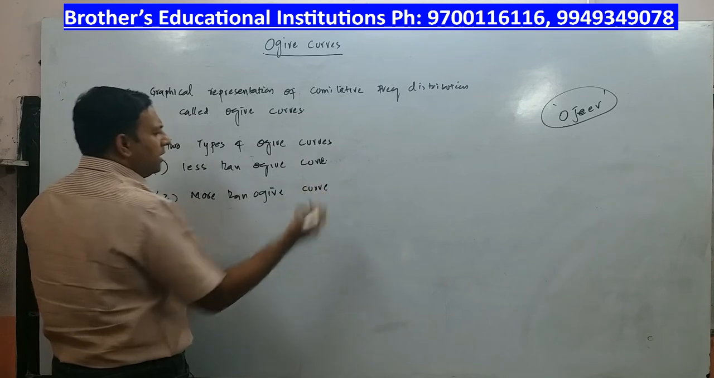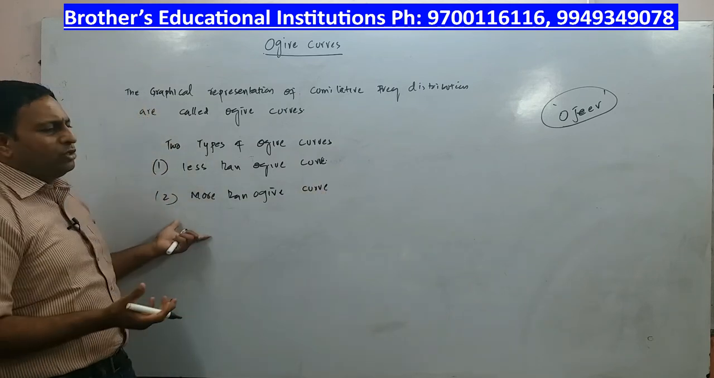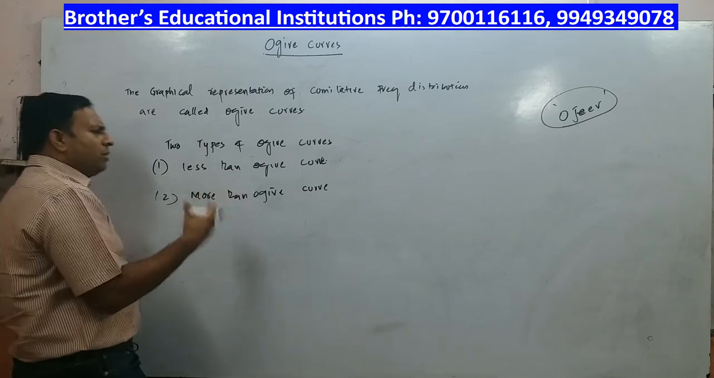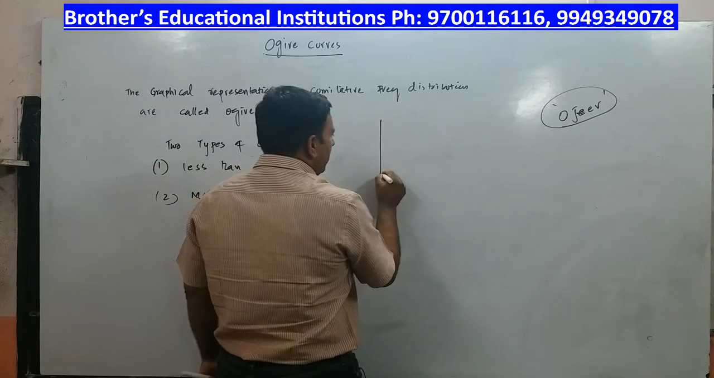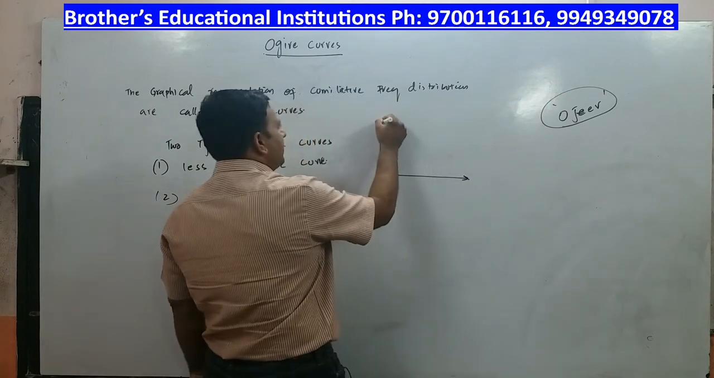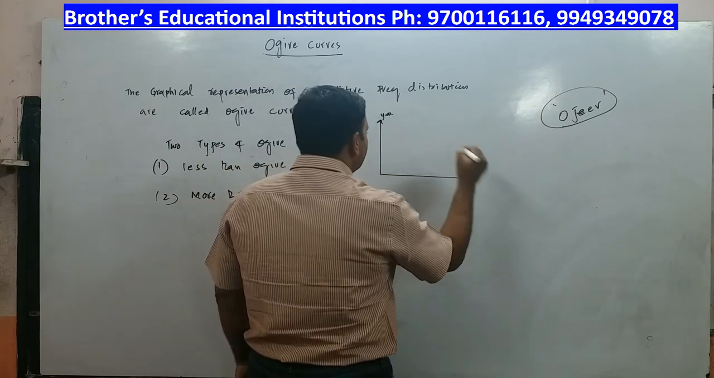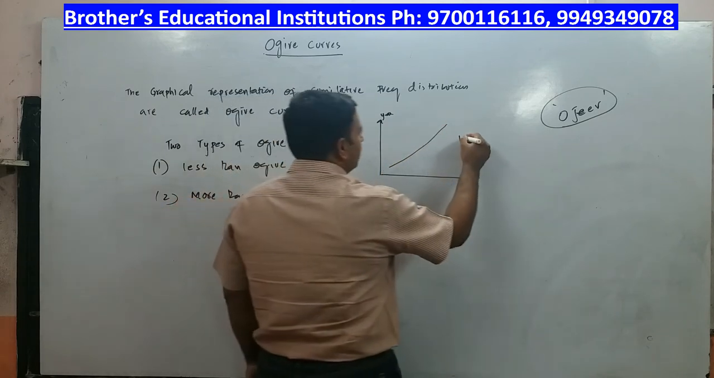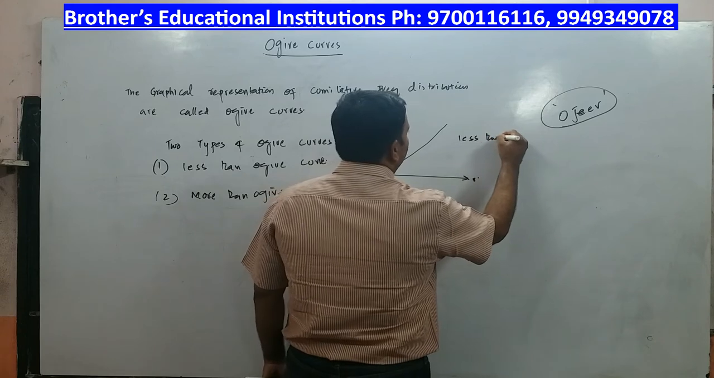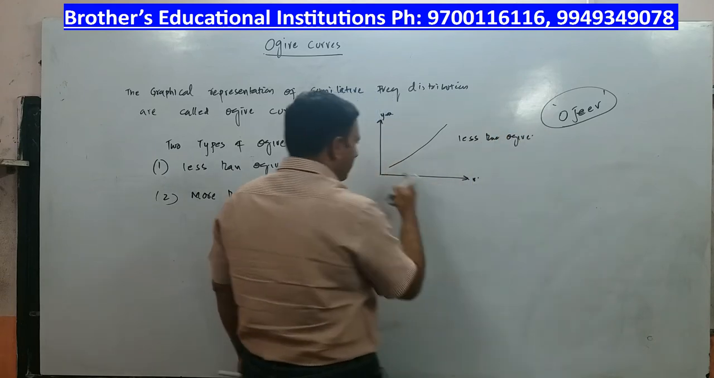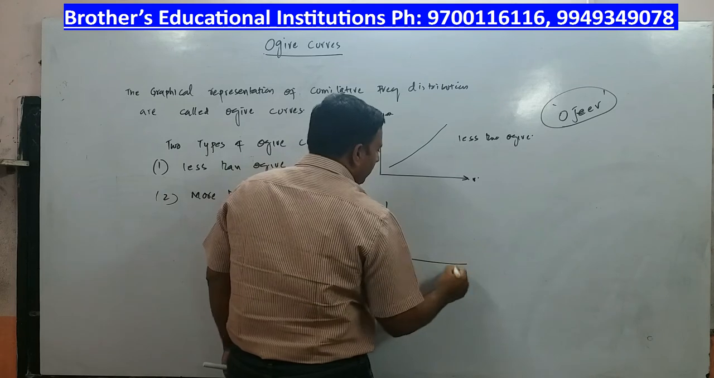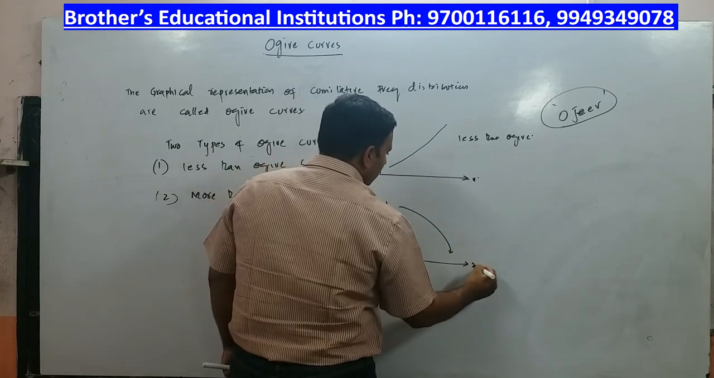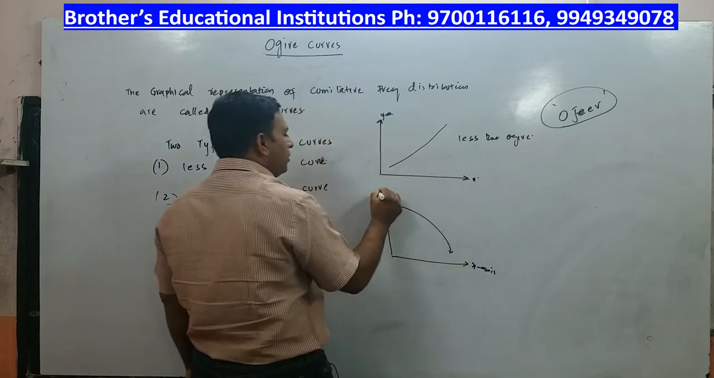In the examination, the author may ask you, find the more than ogive curve for the following data, or find the less than ogive curve for the following data. Now what is this less than ogive curve? Pictorial representation: this is the x-axis, this is the y-axis. The less than ogive curve will go from down to up. This is a simple example for less than ogive, right? From down it will go up, and the graph of the more than ogive curve will go from up to down.